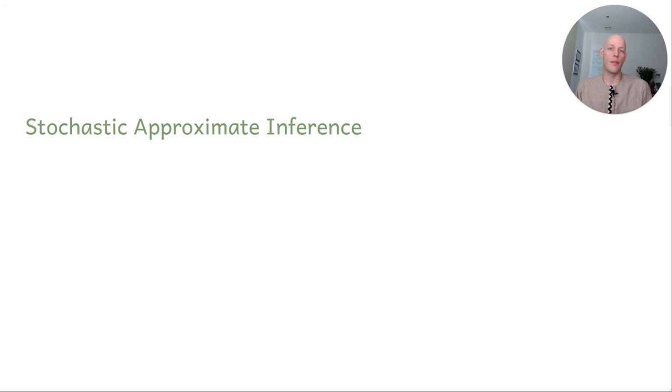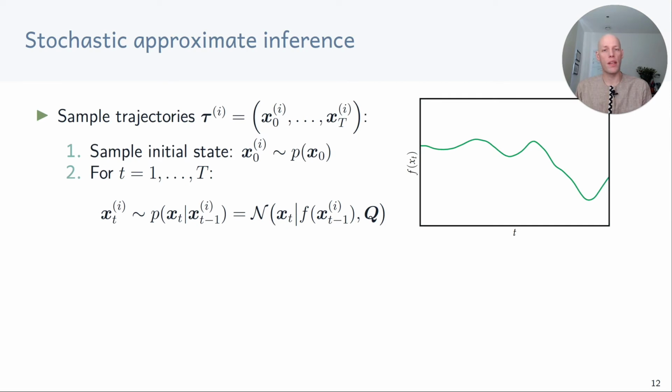Having gone through linearization and the unscented transformation as examples of deterministic approximate inference, let's now have a look at stochastic approximate inference. The main idea really is to sample trajectories. To generate a trajectory sample, we first draw a sample from the initial distribution, and then iteratively we draw a sample from the distribution of the next state given the sample at the current state.